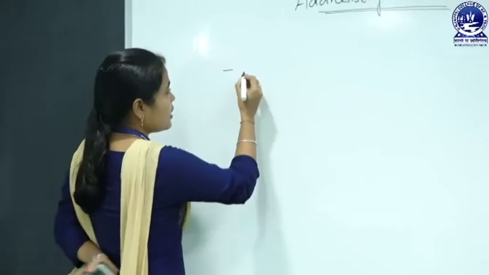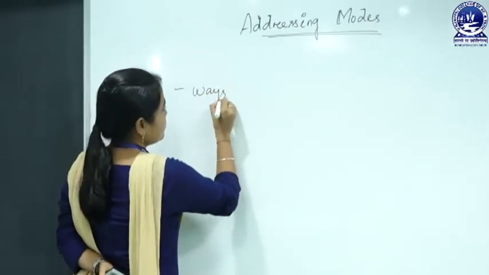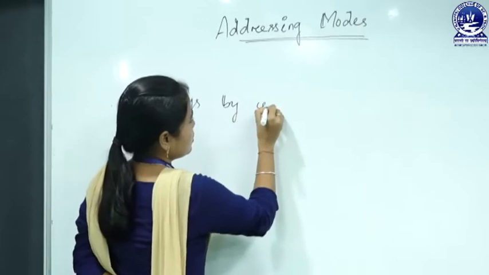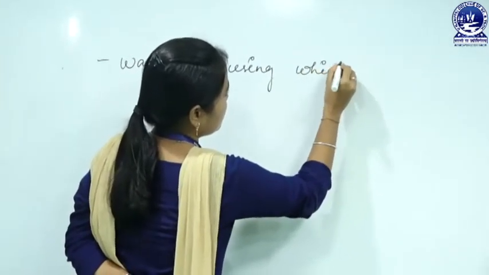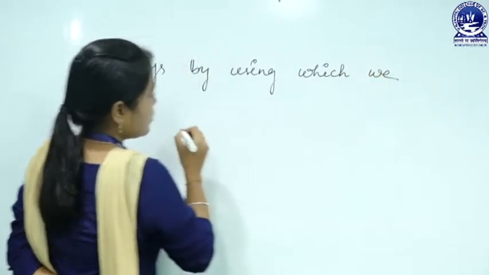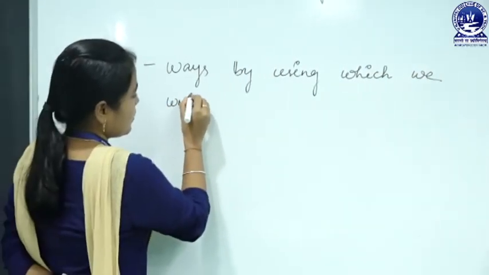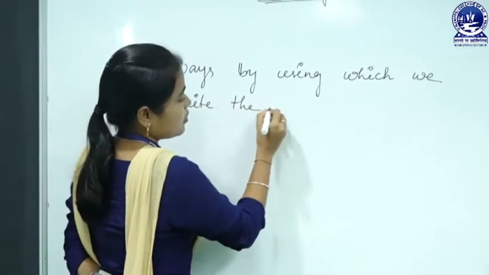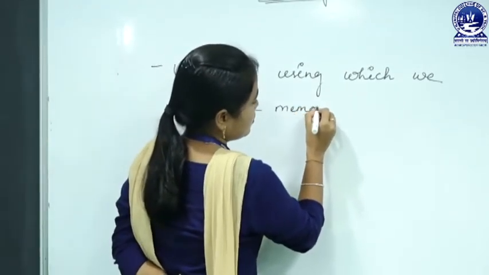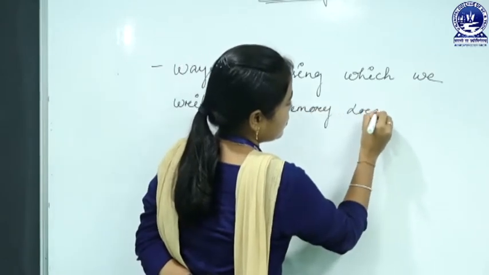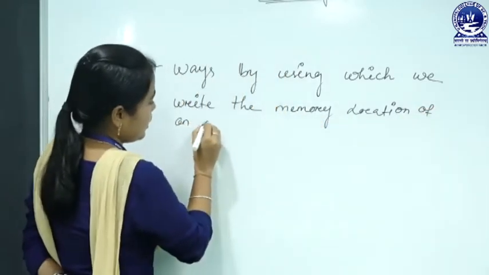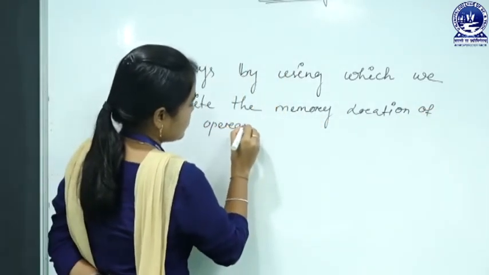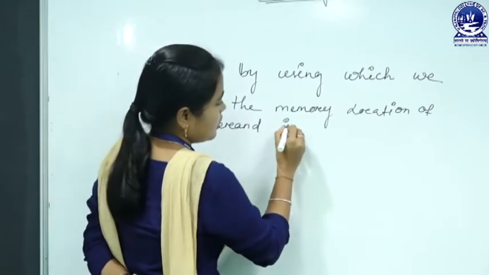So, let us see. Addressing modes are the ways by using which we write the memory location of an operand in an instruction.